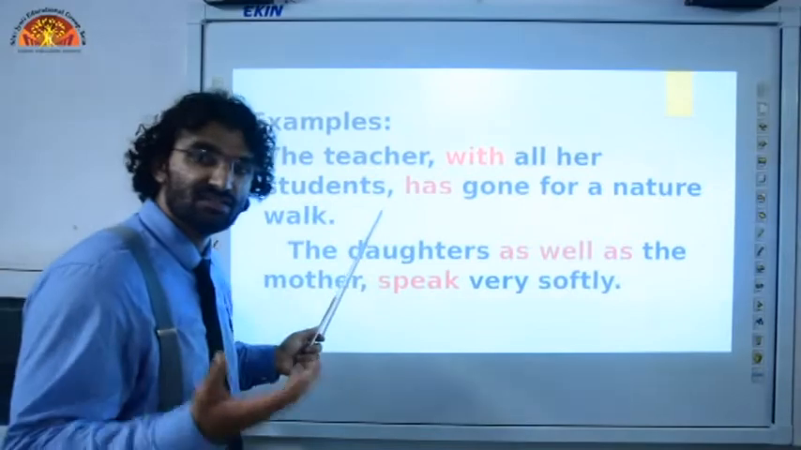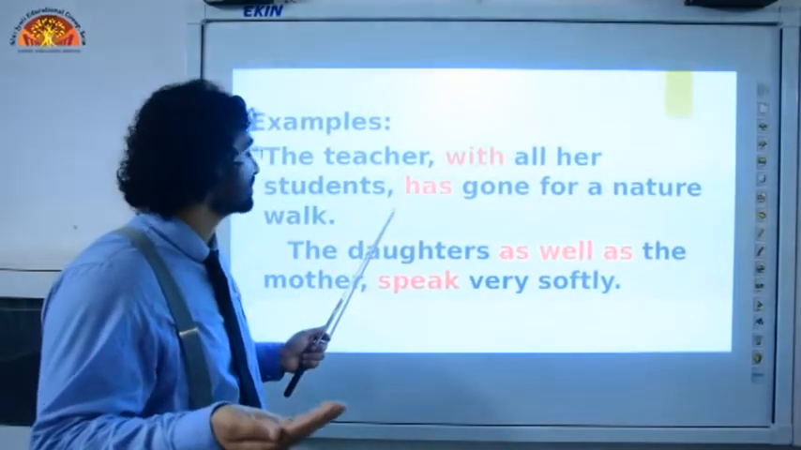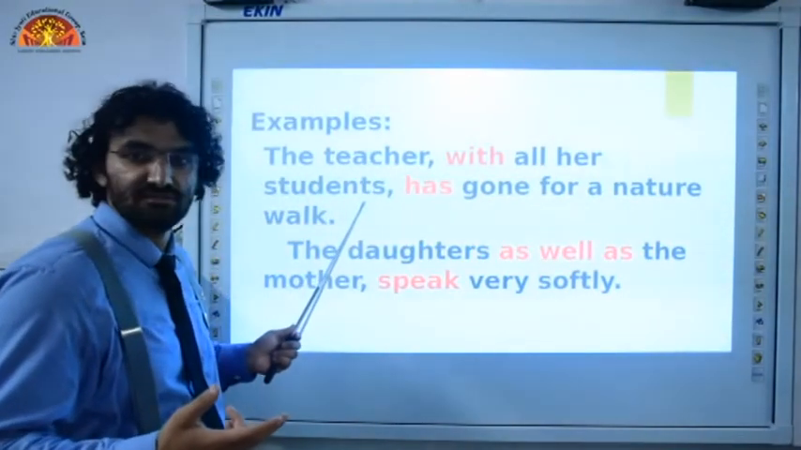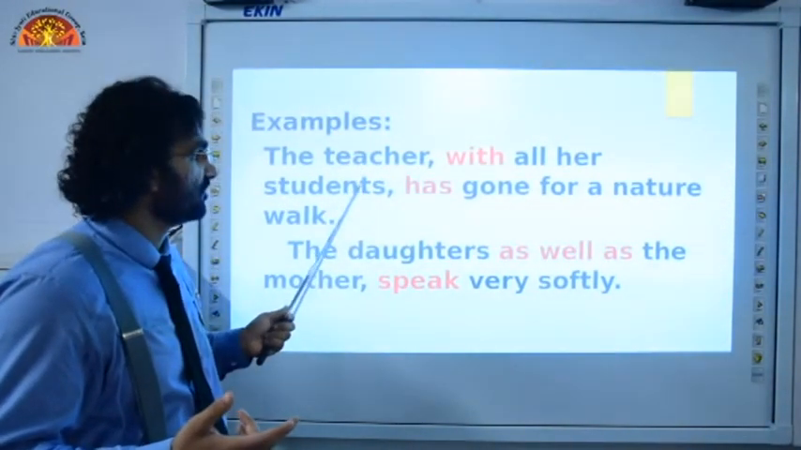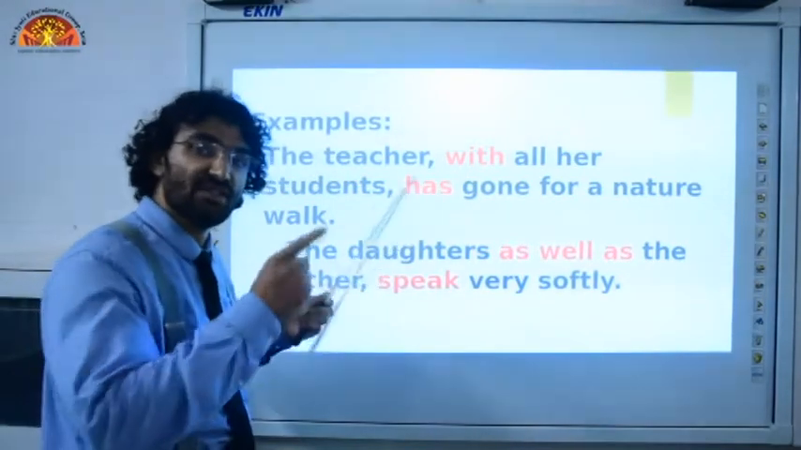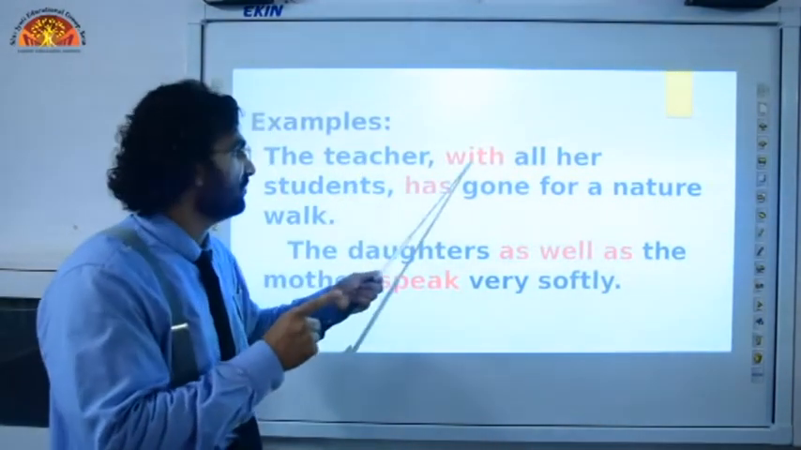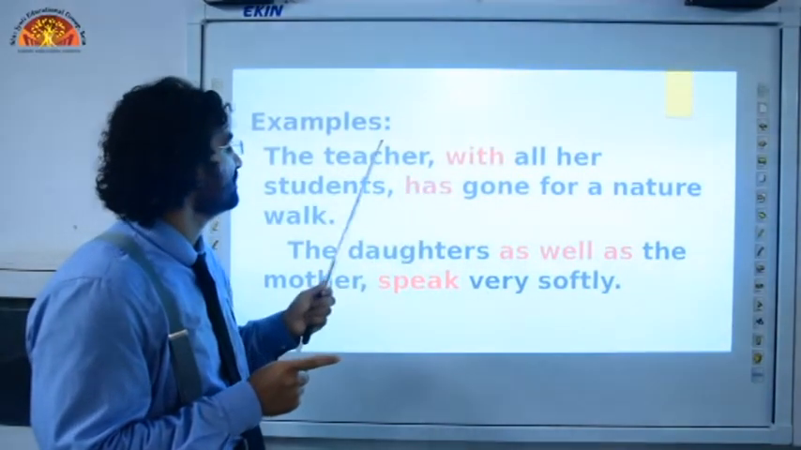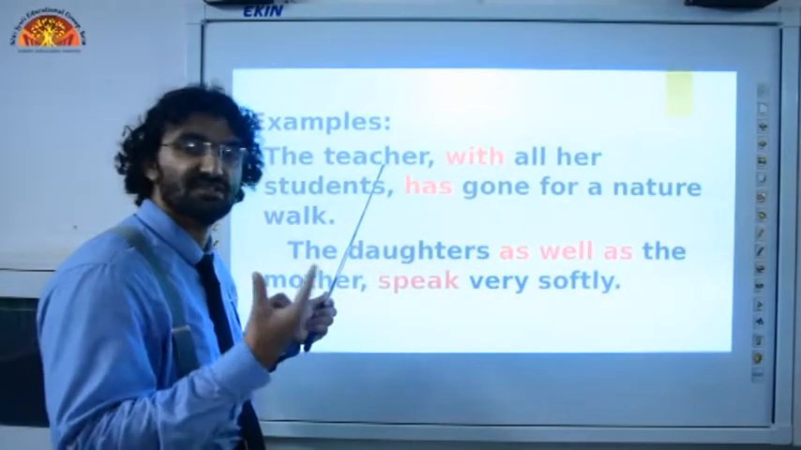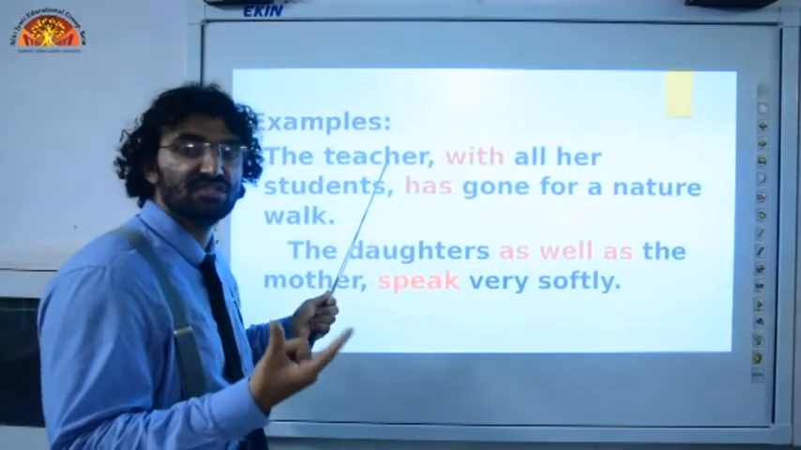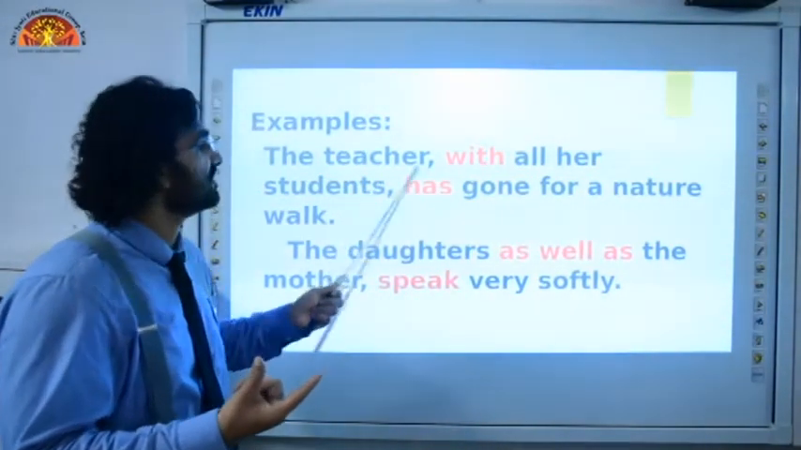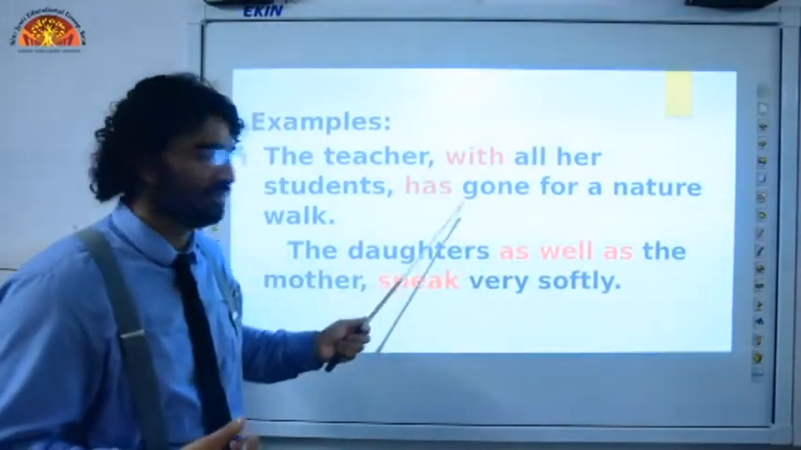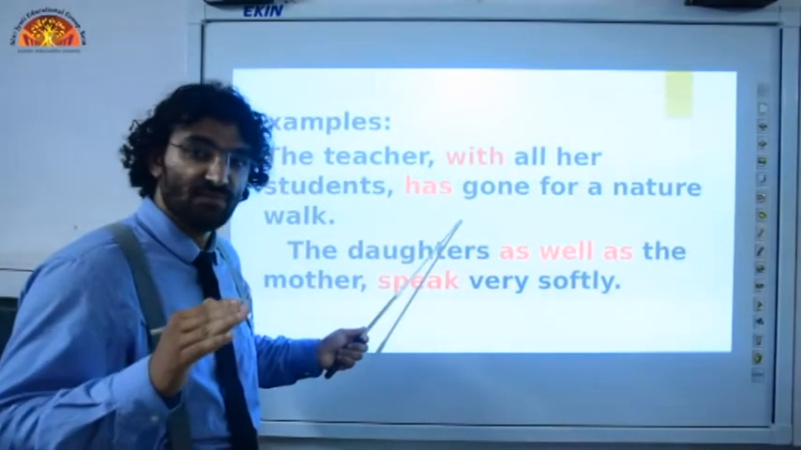In this sentence we have two subjects. Subject number one, the teacher. Subject number two, students. We have two subjects, but the verb is going to agree with the first subject, because this is the rule with "with" and "as well as". The verb always agrees with the first subject. The first subject is singular, so this is why we have used the singular form of verb here. The teacher with all her students has gone for a nature walk. Alright? Never forget this rule.